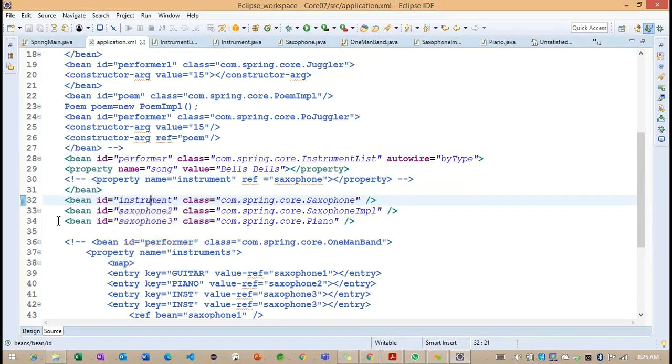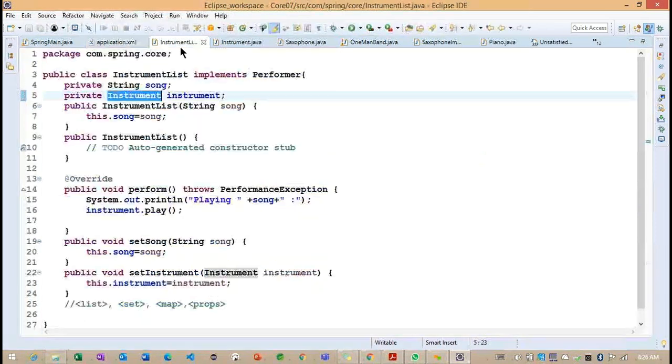So now you can see, comment out the 2 sections of code. We are going to provide 1 implementation class. Why not 3? Basically, the Instrument object here is expecting only 1 object. It is not a collection of objects.